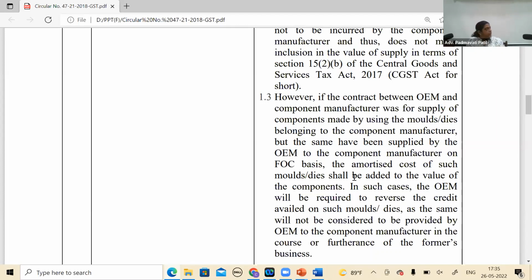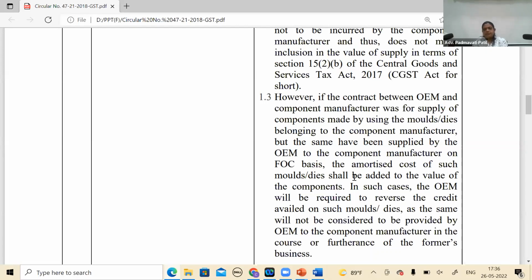Supply from OEM to the component manufacturer. Is there a supply there? No supply, right? No supply. So therefore, I should not be charging any GST. As a recipient of those, I should not be charging any GST. So for me, I am not required to charge GST.